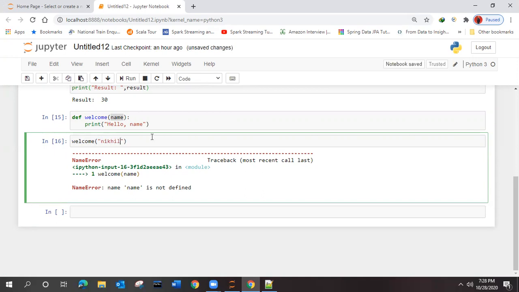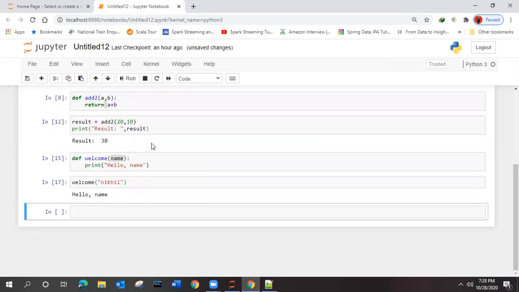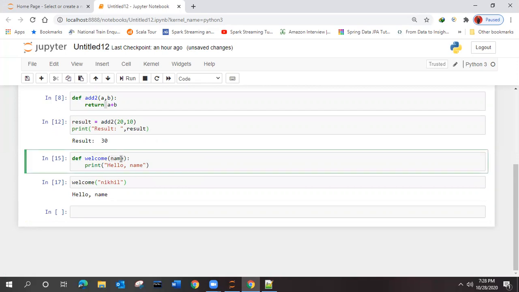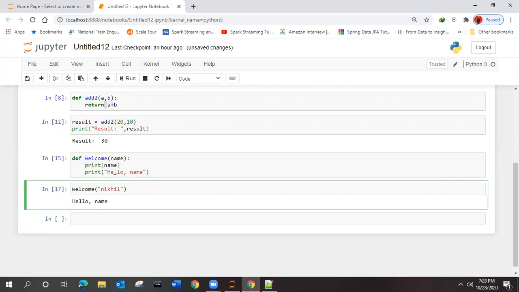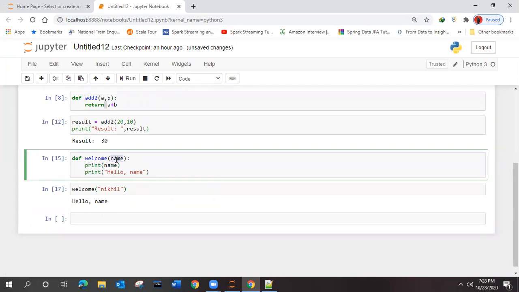Forget about that caps and other things. So we are passing that name as Nikhil. That is going to be overridden over here. If you want, you can just check whether it is coming to this line or not, right? This Nikhil will override this value, right?